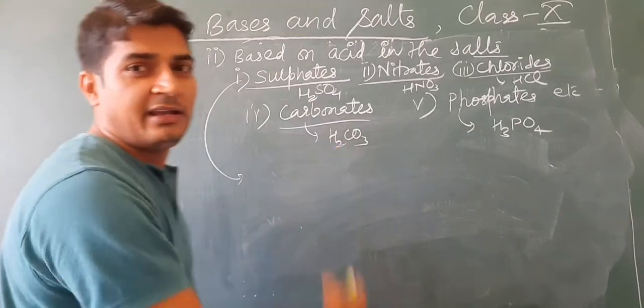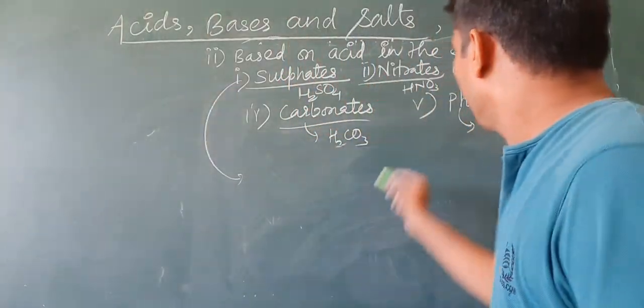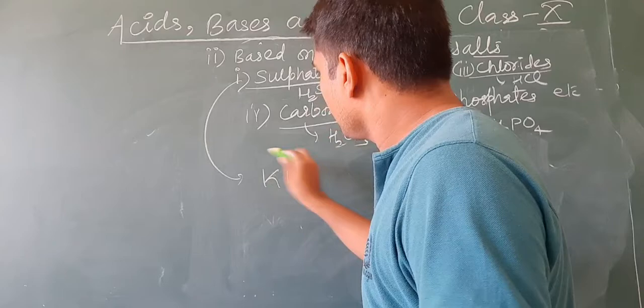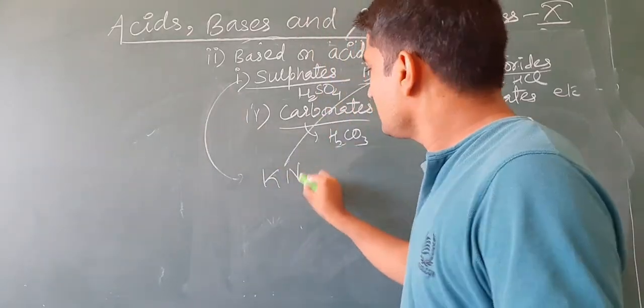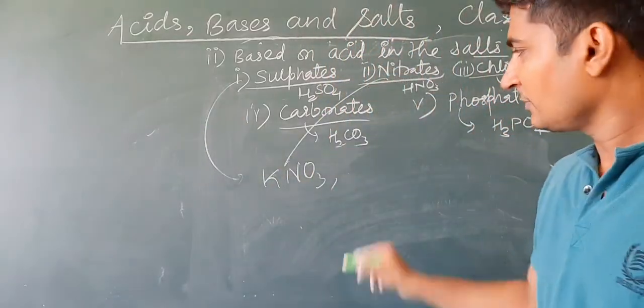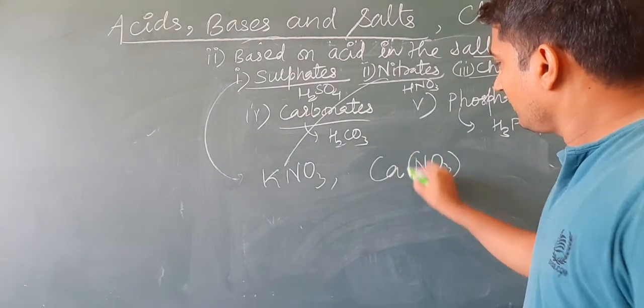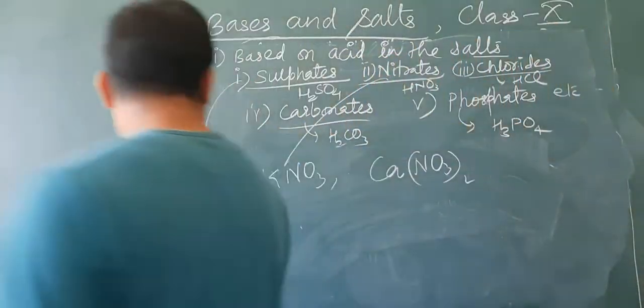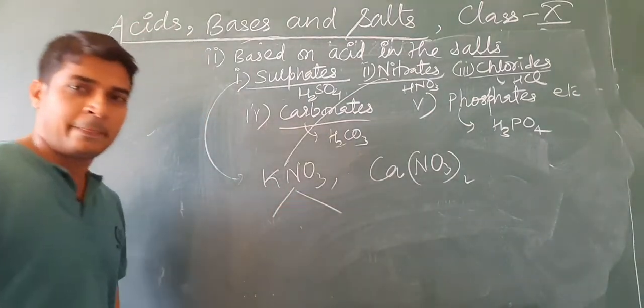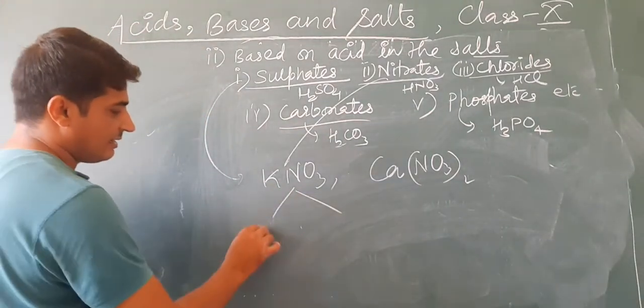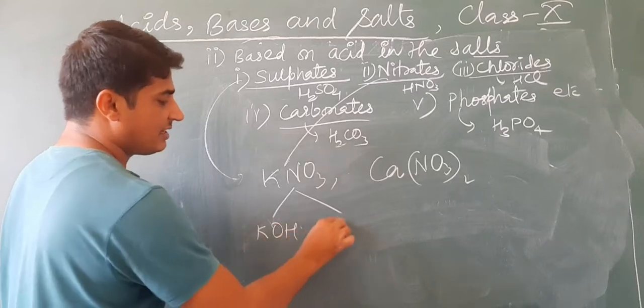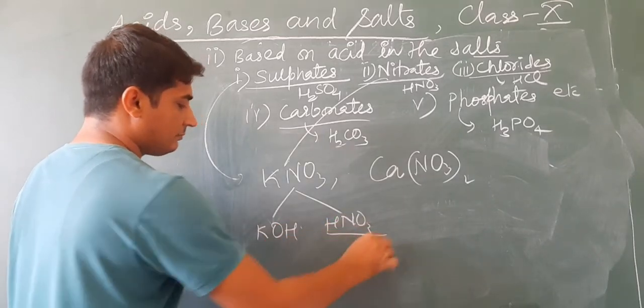In the same way, in nitrates, for example, KNO3 and Ca(NO3)2. If we find the acid and base, KNO3 is made up of KOH and HNO3.